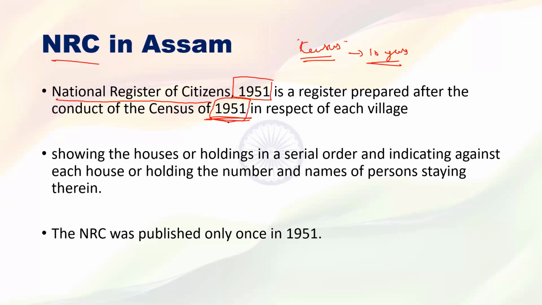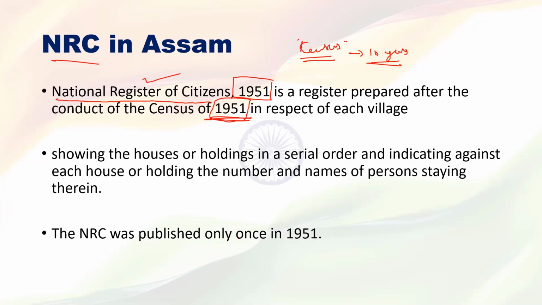Immediately after that census, the central government prepared the National Register of Citizens. What does that register contain? It shows the houses and house numbers in serial order, and the number mentioned in the NRC is also mentioned on the house. The NRC consists of the owner of that particular house and the number of persons staying in it.